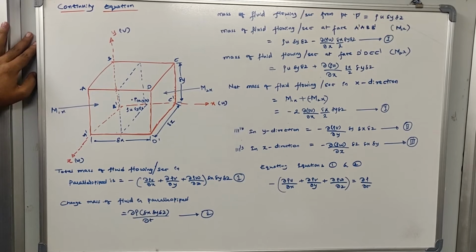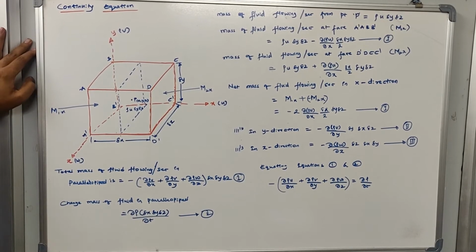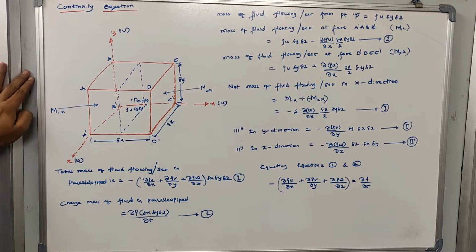In the previous video, sir has discussed how to understand a fluid flow pattern by the Lagrangian method or the Eulerian method. Sir has also discussed velocity and acceleration components of a given fluid flow. He had also explained what the different types of fluid flow are. In this video, we are going to discuss the continuity equation.